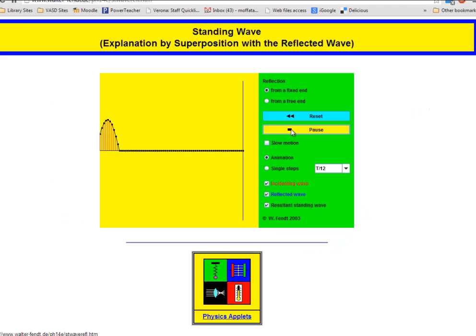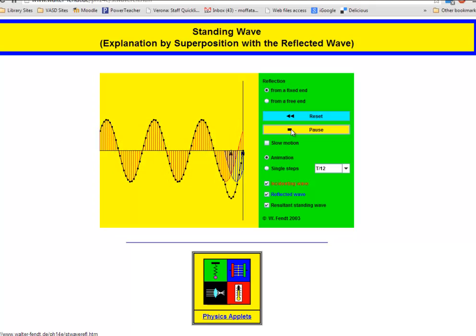So if we start this wave, it starts out as a transverse traveling wave. We know it's a traveling wave because we see the motion of the medium perpendicular to the direction of the wave motion. The wave is moving left to right. The medium is moving up and down. When this wave hits the barrier, it will reflect.